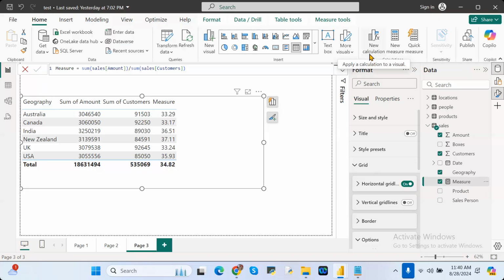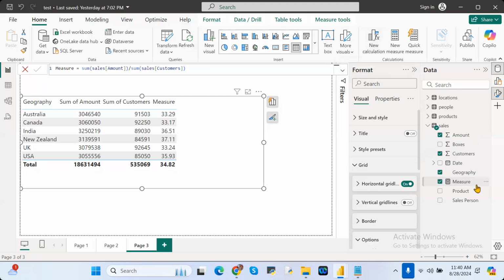It cannot be used for other visuals. That means whatever DAX functions you created, those DAX functions are reusable. But the new calculation option is not reusable; it is possible only for a particular visual. But the biggest advantage in new calculation is that memory is not occupied.